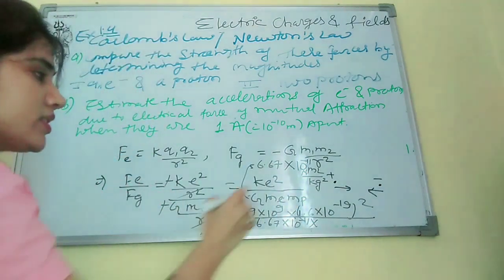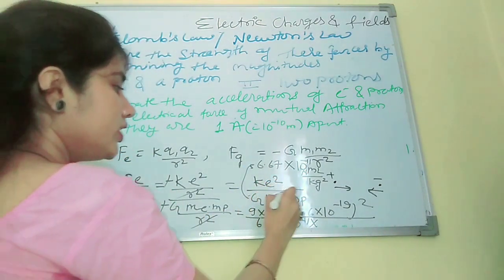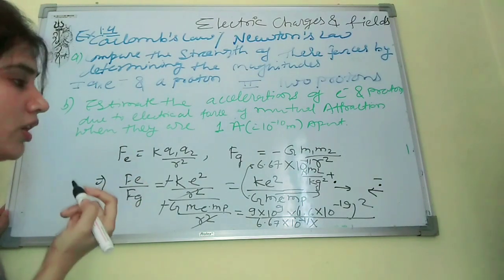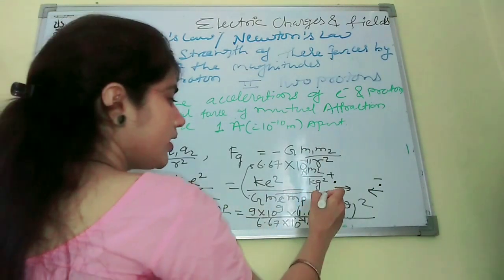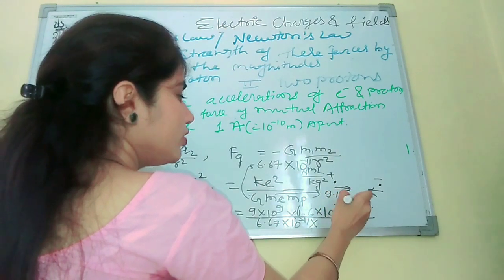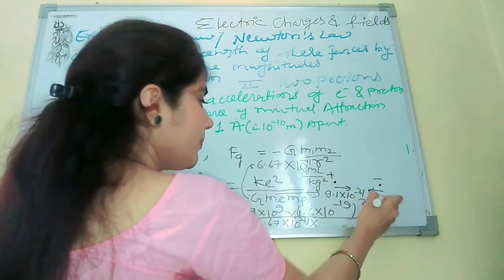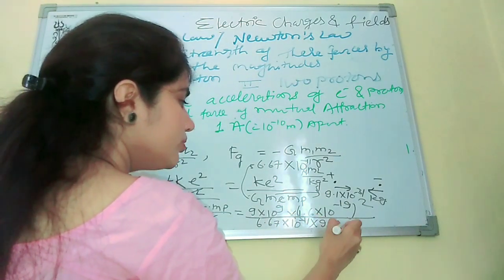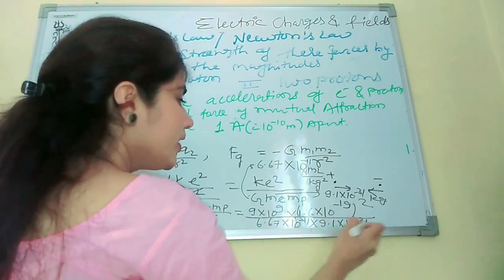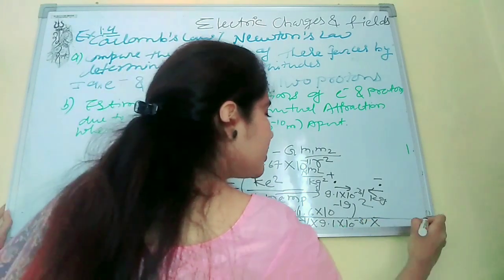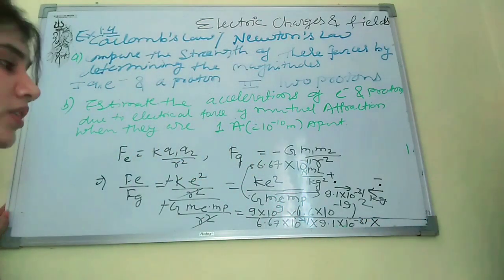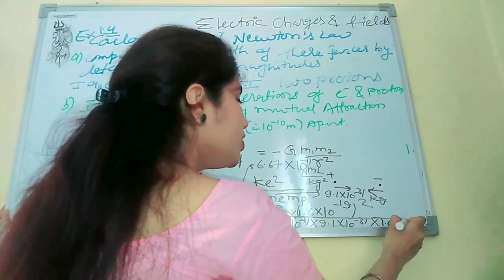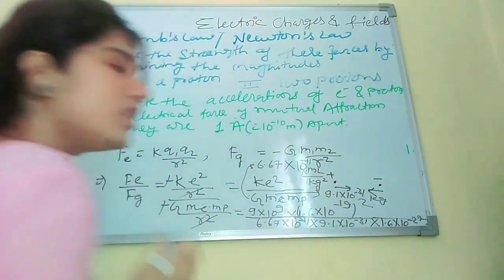The mass of electron, which I already told you in a previous video, is 9.1 into 10 to the power minus 31 kg, and we put that here. The mass of proton is 1.6 into 10 to the power minus 27 kg.